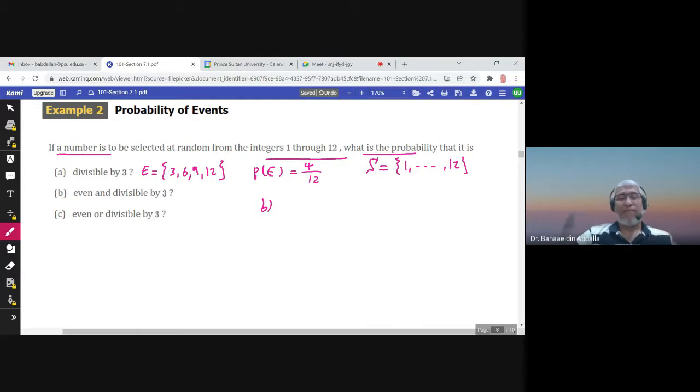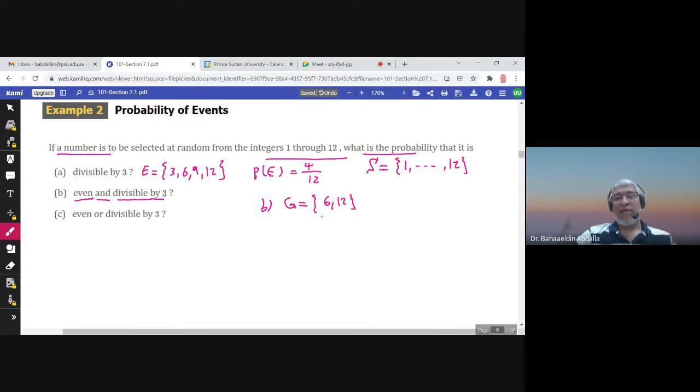Part B, even and divisible by 3. Let me call this event G, for example. I need the number to be even and at the same time divisible by 3. These are the numbers divisible by 3. What are the even numbers among them? 6 and 12.